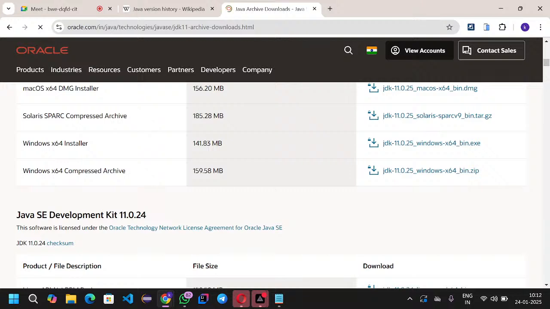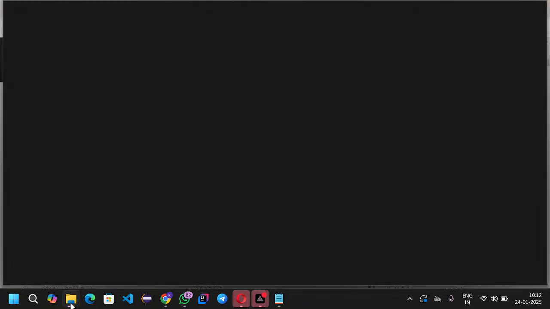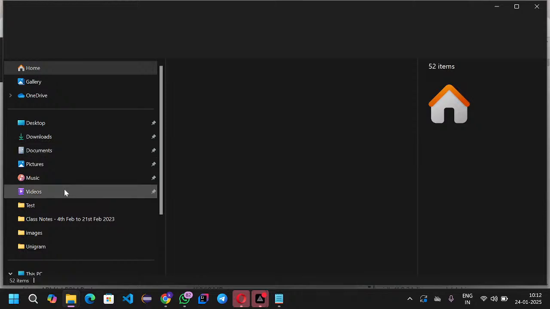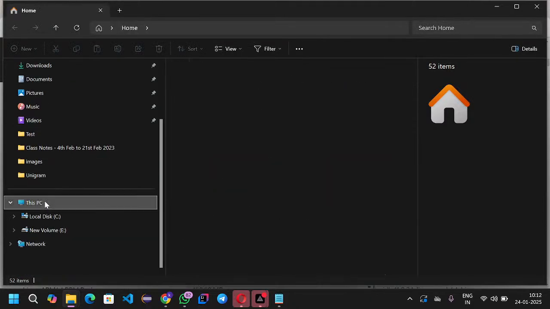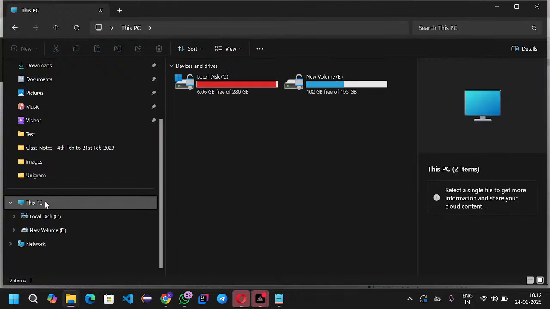How can you know your system configuration? Simply go to your file manager. You have the option This PC. Right click on This PC, and you will get the Properties option.